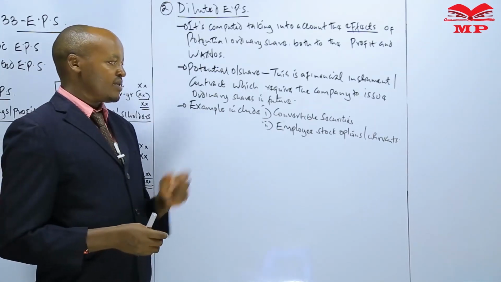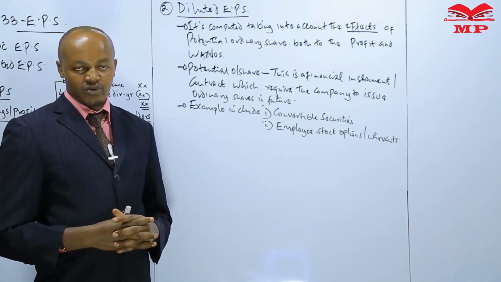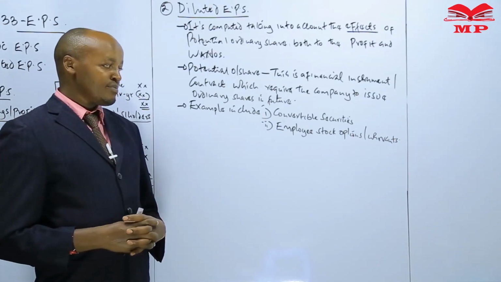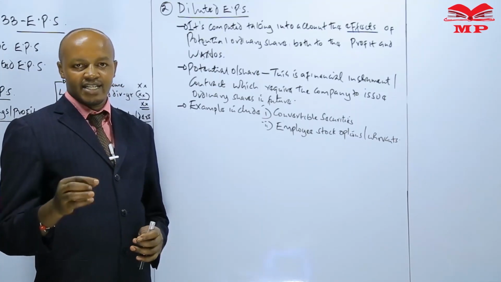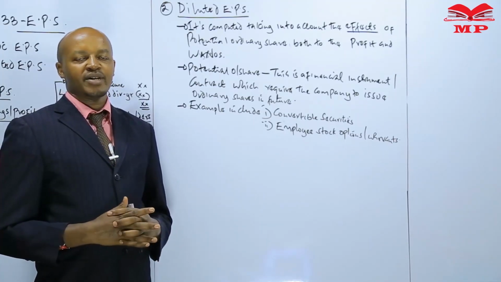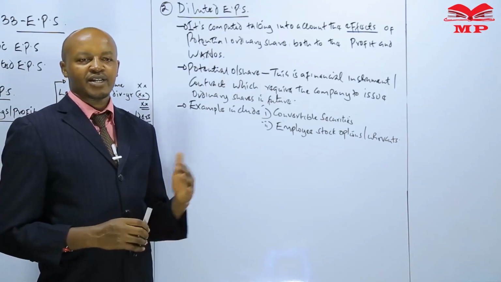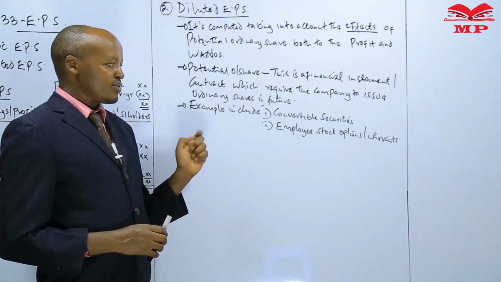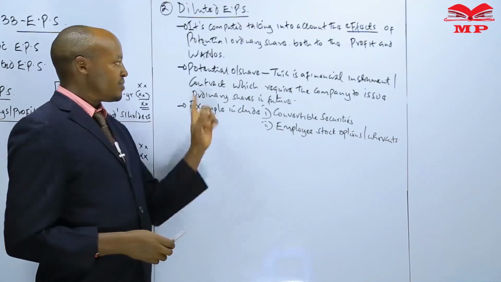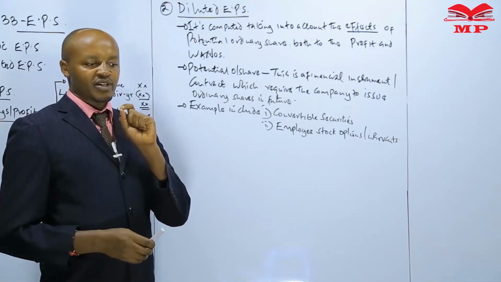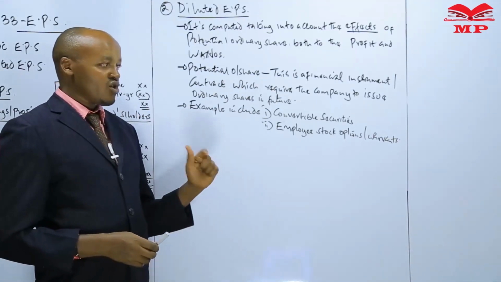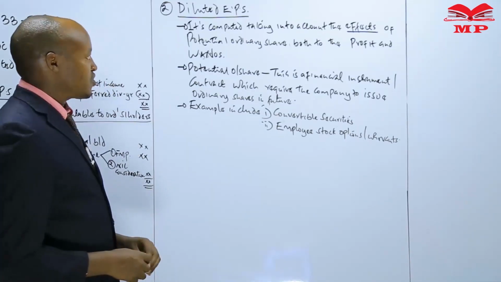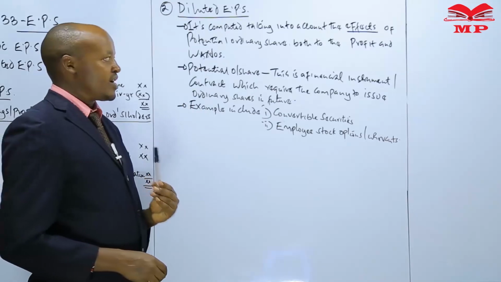The other good example of potential ordinary shares is the employee stock option, or stock warrant. I think we mentioned something to do with that in our previous class when we were looking at the computation of basic earnings per share. We said that employee stock options or warrants are rights given to the employees of the company to buy shares of the company in future at a price which is below the market price. What you need to note is that an employee stock option or warrant will only be considered a stock option if the employees have not exercised their option as at the end of the year.